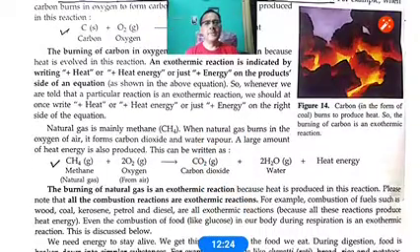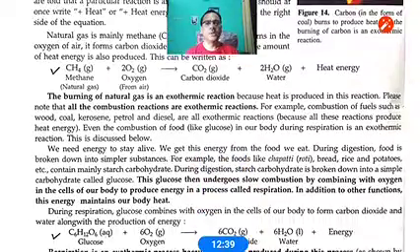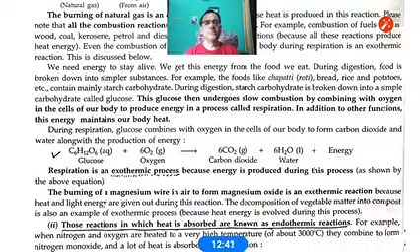Second, methane. Methane means our compressed natural gas. When it burns in the presence of oxygen, it forms CO2 plus water plus heat. That is also an example of an exothermic reaction. Third example, glucose. Glucose means our food material which goes inside our body. Glucose, when it burns in the presence of oxygen, also releases heat. And in biology you might have studied the process of respiration. So keep in mind, respiration is also an example of an exothermic reaction. It is given downside. You see, respiration is an exothermic process.